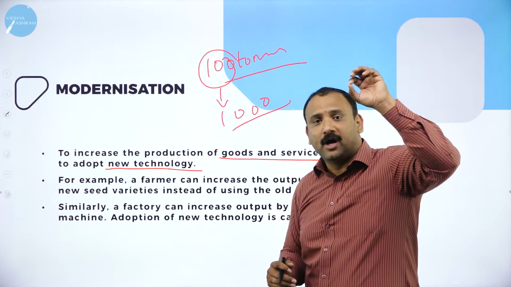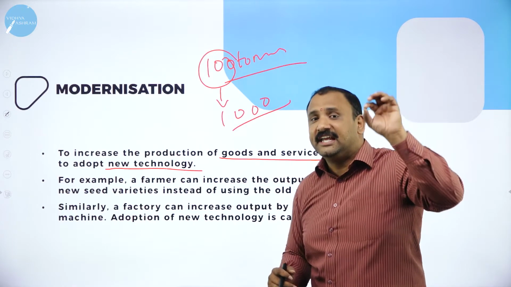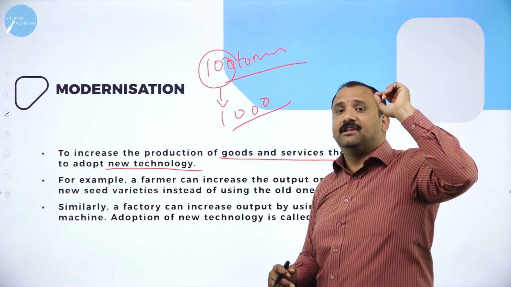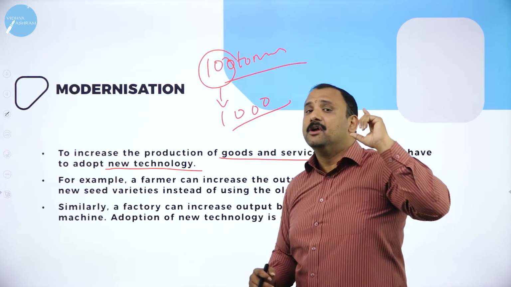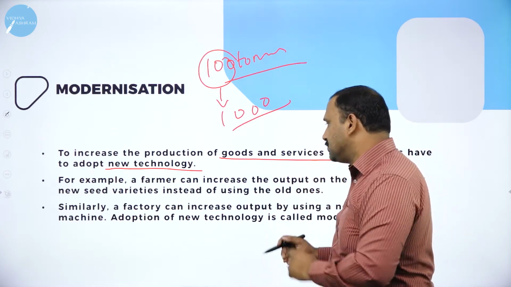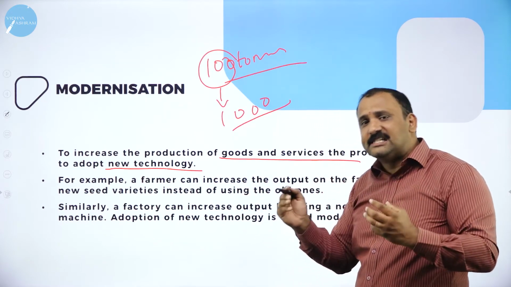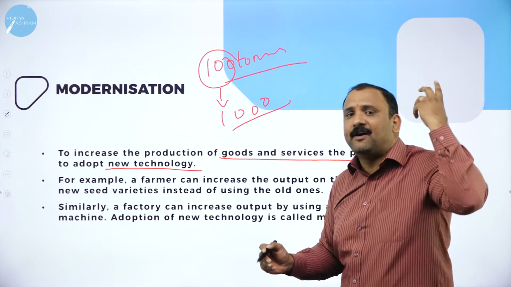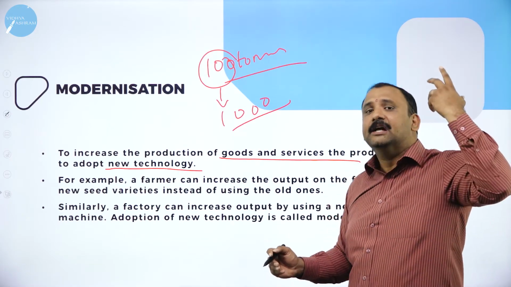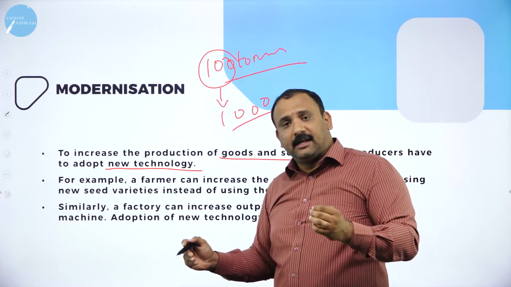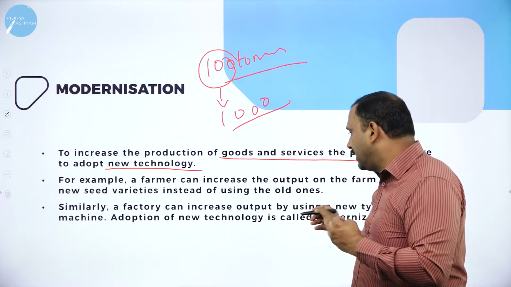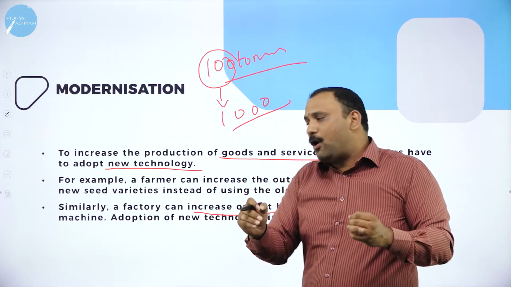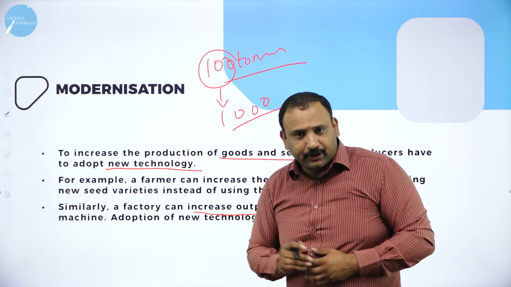It means that you are involving the nation in each and every step towards progress. It is visionary level thinking, and that's very, very important for any progress to happen. So that is why when I say the farmer increases the output, it should come to the back of your mind: how can the farmer start building it all together? Now, similarly, a factory, if you look here, can increase the output by using a new type of machine. So adoption of new technology.